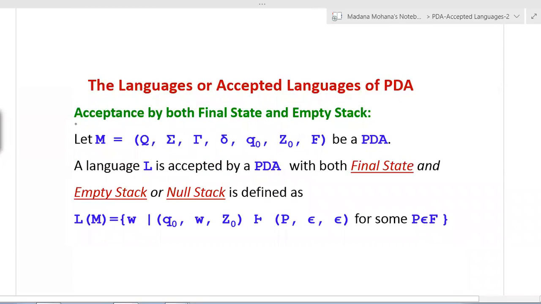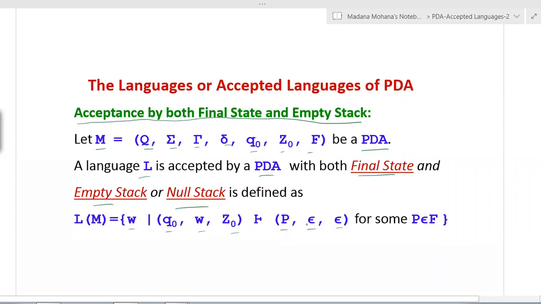Then the third case, by combining both possibilities: acceptance by both the final state and empty stack. Both conditions need to be satisfied, and this can be defined as: let M equal to (Q, sigma, tau, delta, q naught, Z naught, F) be a PDA. Now a language L accepted by a PDA with both final state and empty stack or null stack is defined as L of M equal to W such that (q naught, W, Z naught) turns to (P, epsilon, epsilon).